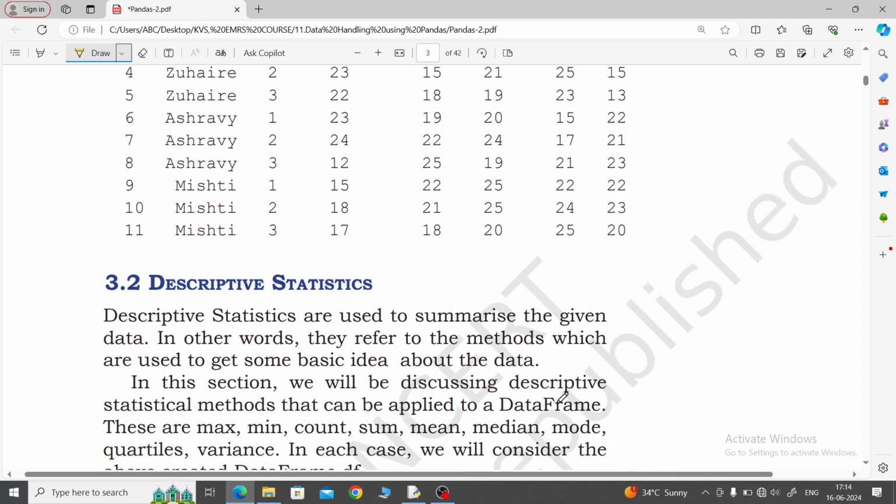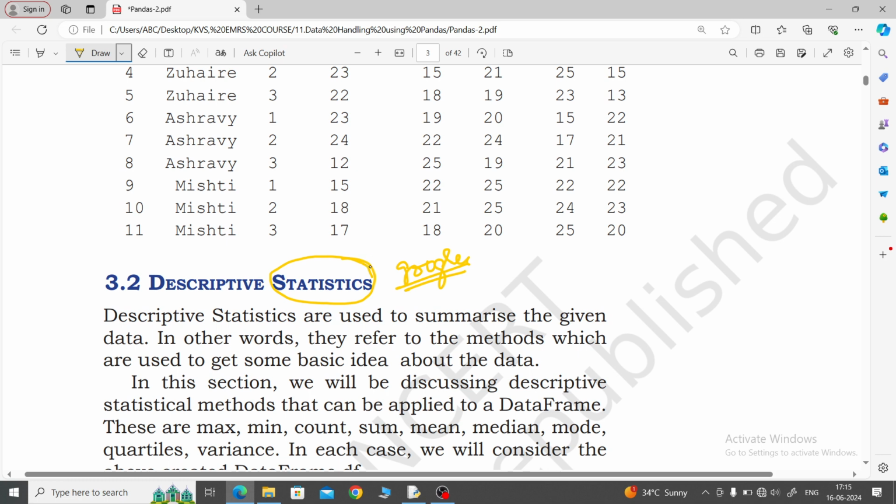Now come to descriptive statistics. What is descriptive statistics? Descriptive statistics is a maths topic, remember that, statistics for analysis of the data. For analysis of the data we will use some more functions. So in statistics you can search on Google also, any Chrome browser, whatever you use, you can check it in the statistics chapter, you will get it.